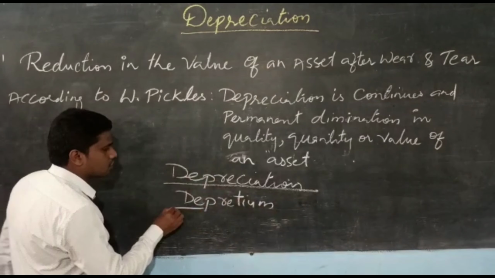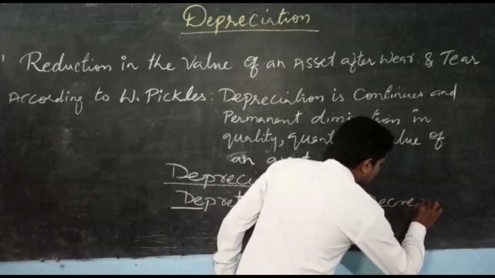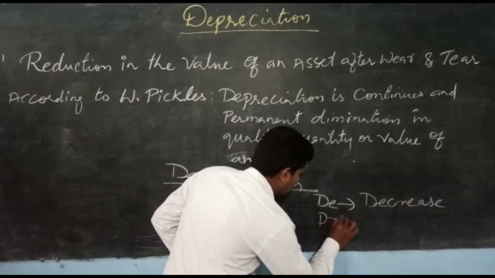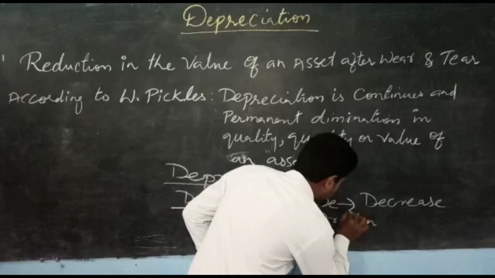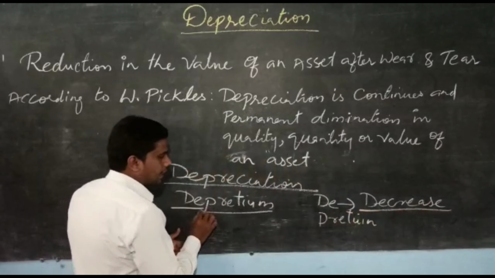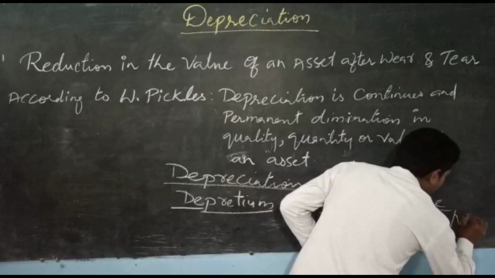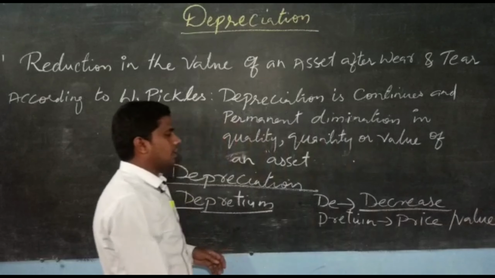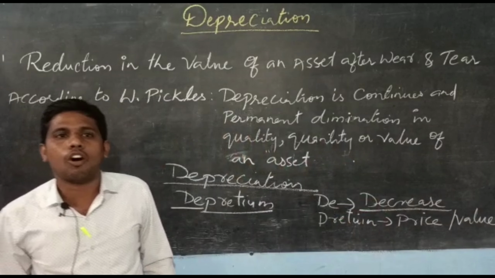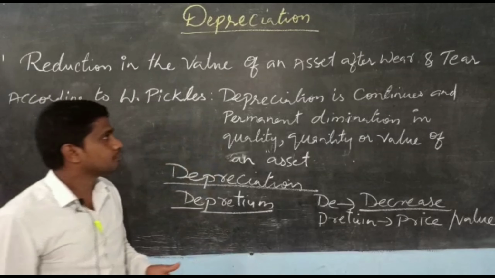Here D means decrease, and pretium means price or value. So overall, literally depreciation means decreasing in the price or value of an asset after using it or after it is put into use.